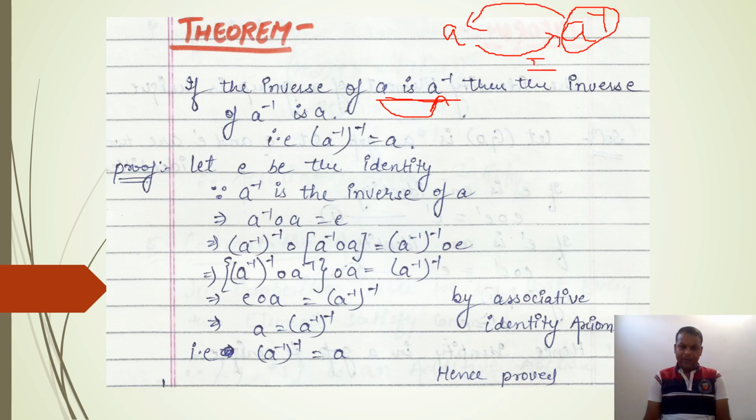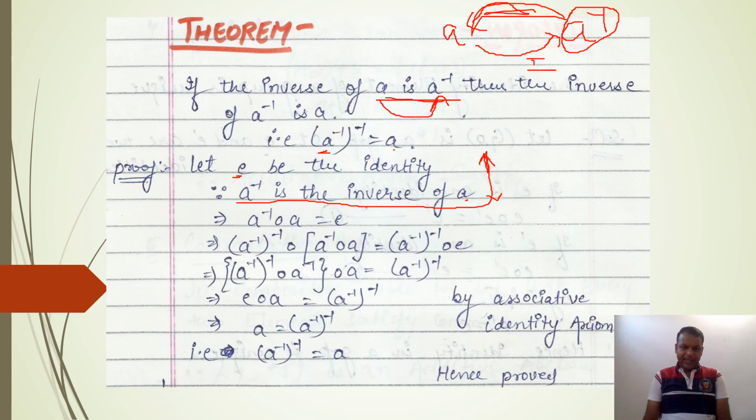So we have to prove that the inverse of A inverse equal to A. This is our task here. In this, let A be an element of any group and E be the identity. Here we have considered that E is an identity, and the inverse of element A is A inverse. We have assumed these two statements. First statement, E is an identity, and second statement, the inverse of A is A inverse. Now we will prove this part.